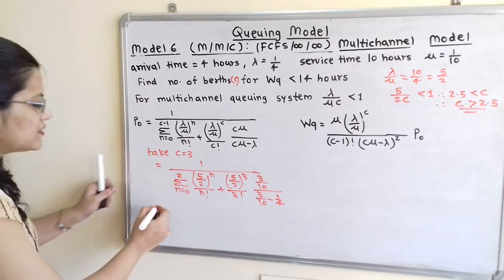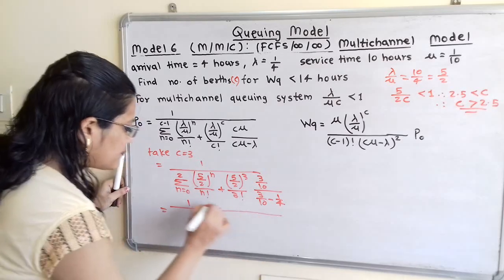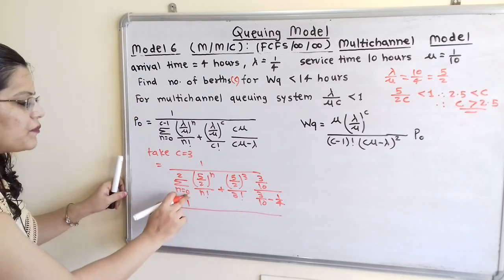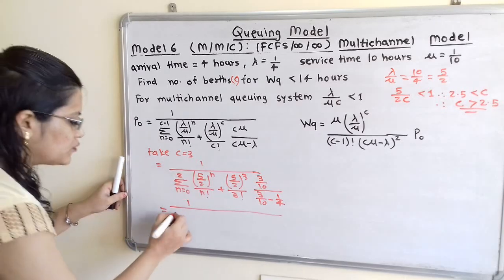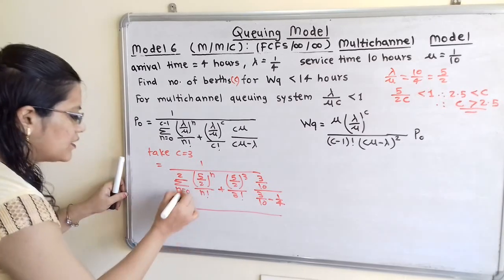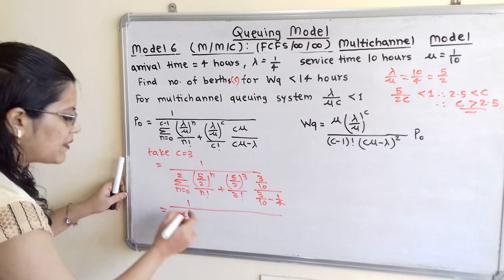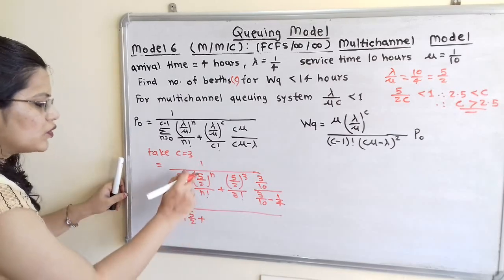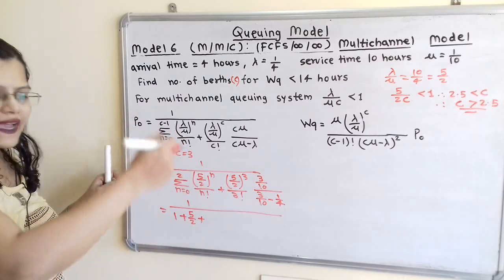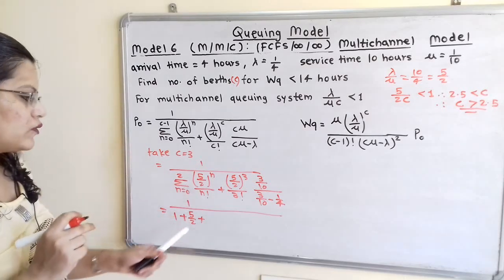So how to solve this summation, which is equal to 1 divided by, we will write here, now we will put n is equal to 0, so anything raised to 0 is 1, so I will write here 1, plus n is equal to 1, that is 5 by 2 raised to 1 divided by 1 factorial, that is 5 by 2, plus n is equal to 2, that is 5 by 2 bracket square divided by 2 factorial, that is 2.